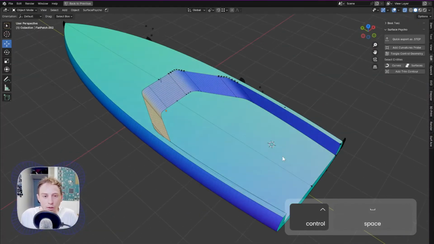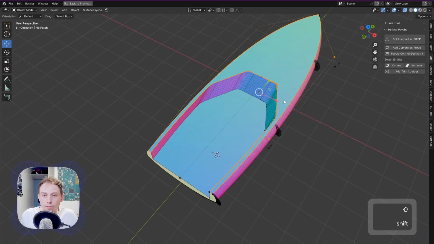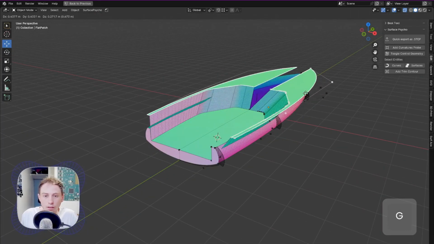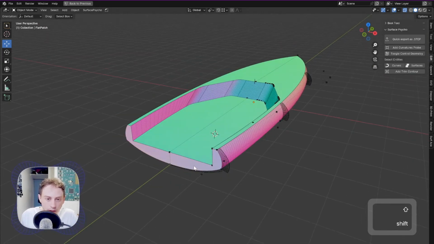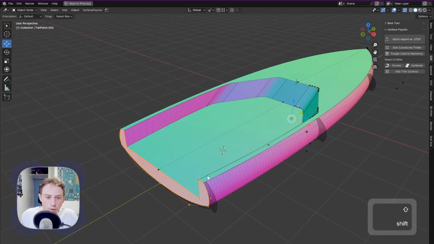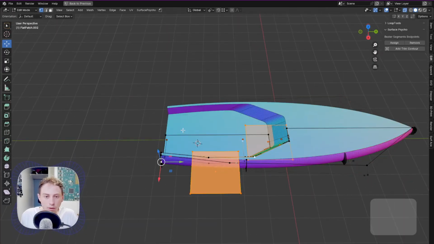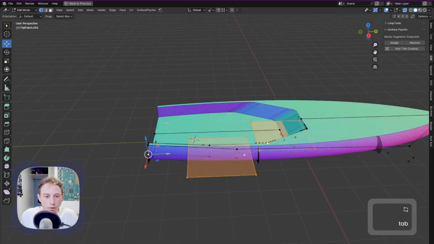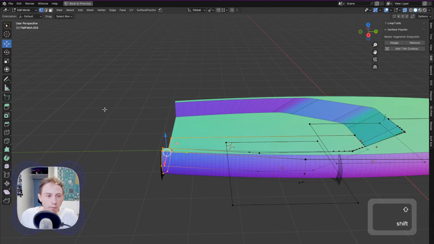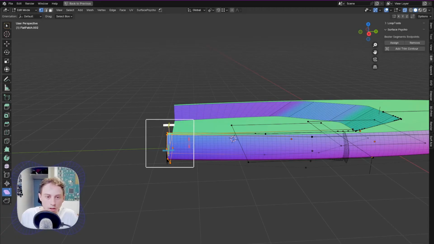So here you have your boat, nice and good. And the great thing is that it's editable as you wish in real time. And what you can do also is to edit multiple objects at once, which is very handy in Blender. So you can select all of these and we will tilt the rear side just like that with the correct tool.